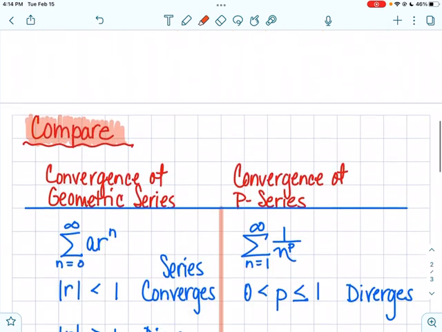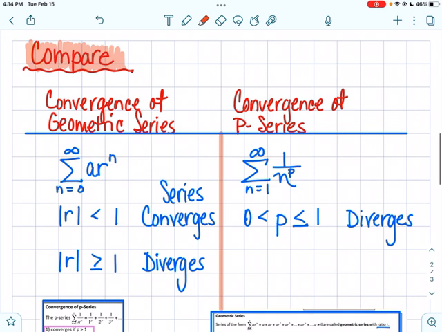All right, and then I just wanted to compare these because sometimes students can get these a little bit confused. We have the convergence of geometric series of this form, where we have the series from 0 to infinity of a r to the nth power. The series converges when the absolute value of r is less than 1, and the series diverges when the absolute value of r is greater than or equal to 1.